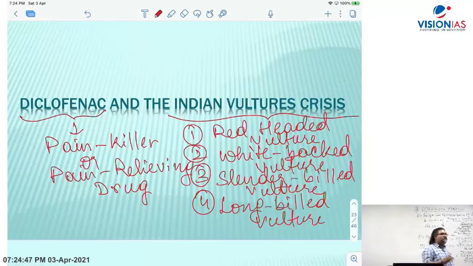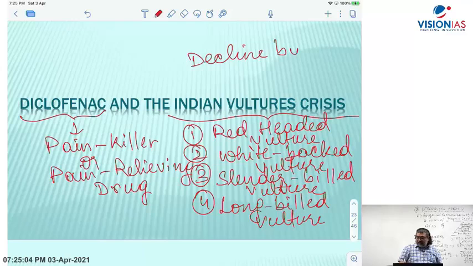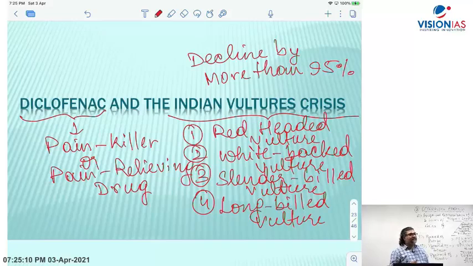Out of 9 types, the red-headed vulture, white-backed vulture, slender-billed vulture and long-billed vulture have declined by more than 95% over the last 2 decades.